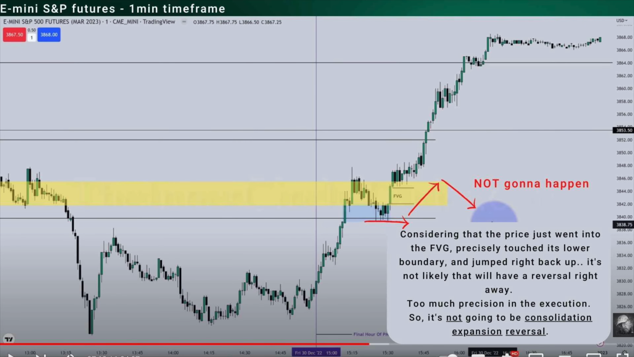So the price is not going to be consolidating, which is the first arrow that you see on your left, and then expanding, and so going higher, and then going lower. So the price will not be doing the movement that you see the arrows doing.